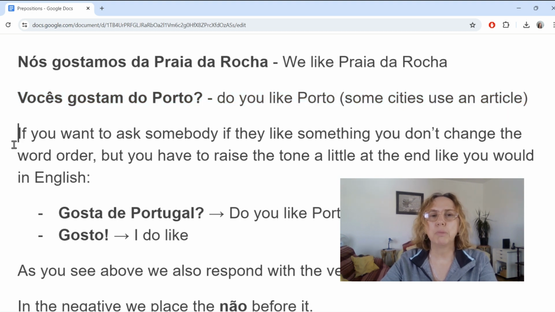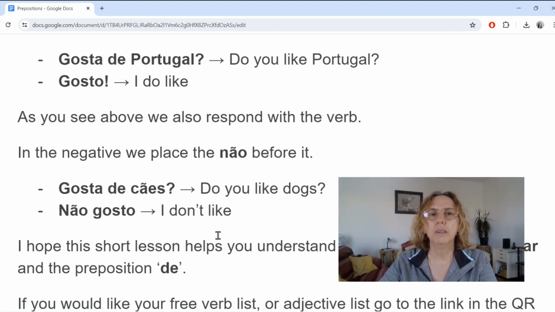Now, if you want to ask somebody if they like something, like we did here, you don't change the word order, but you have to raise the tone a little at the end like you would in English. So, for example, gosta de Portugal? Do you like Portugal? Gosto. Gosta de Portugal? Gosto. So as you can see, when we're responding, we're not responding with yes. We're responding with the verb gosto. Gosta de Portugal? Gosto.